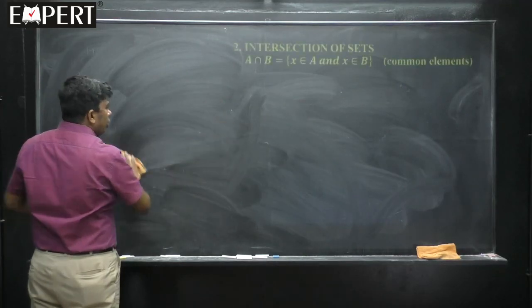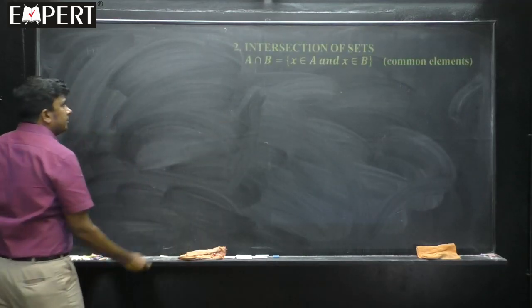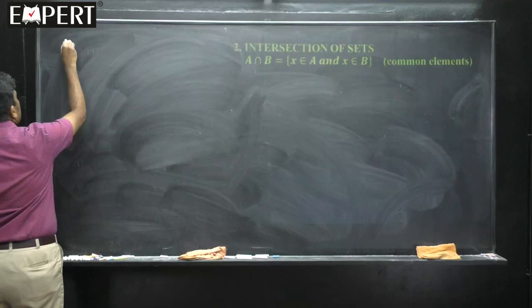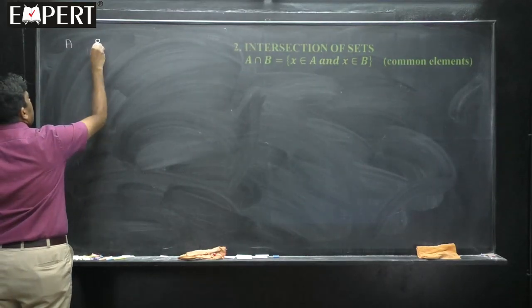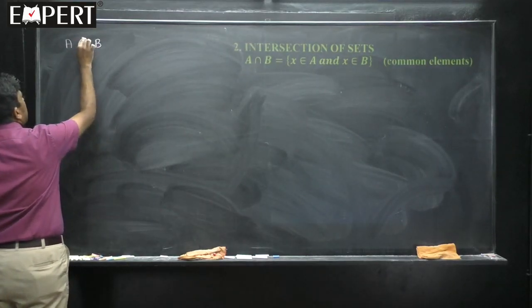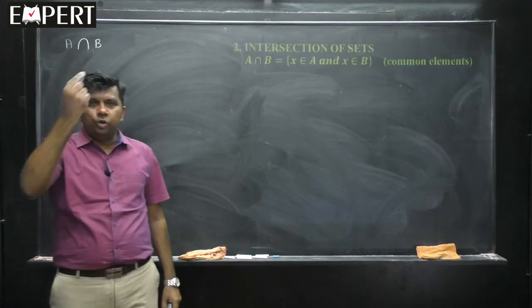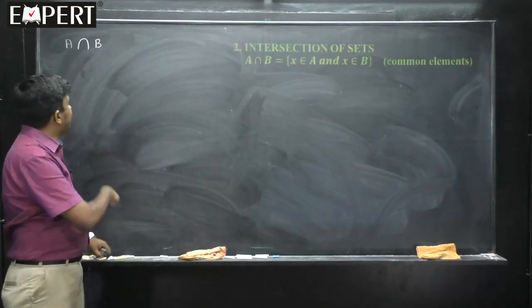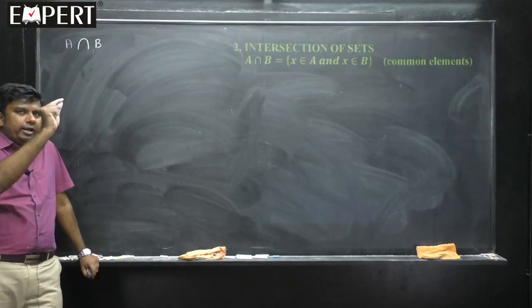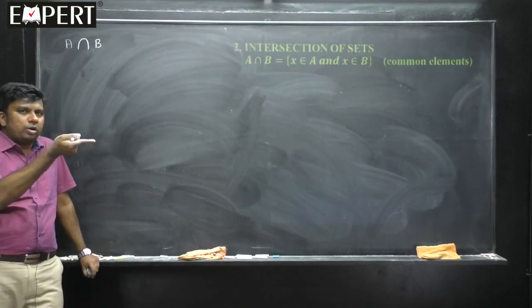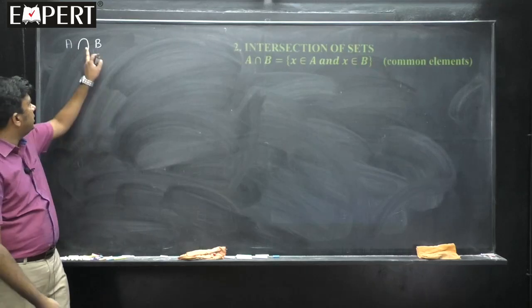We will go ahead with the second operation now, intersection. Now, if you start with two sets, students, A and B, then the intersection of two sets is denoted like this, A intersection B. This is the notation. Earlier it was union. Now it is exactly opposite. I can say it is rotated 180 degrees in the anticlockwise or clockwise direction. Does not make any difference. You will get this symbol.